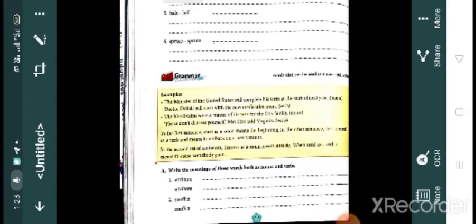So children, some words can be used both as noun and verb. Okay, and here words are given. So from the dictionary you can find out that. While referring to the dictionary, you can find out the verbs. The word attribute can be used as a noun and as a verb.